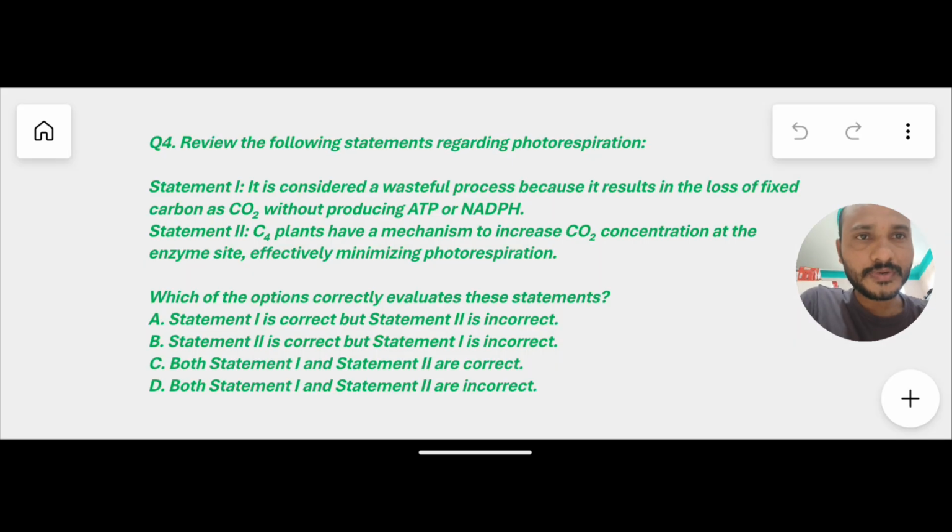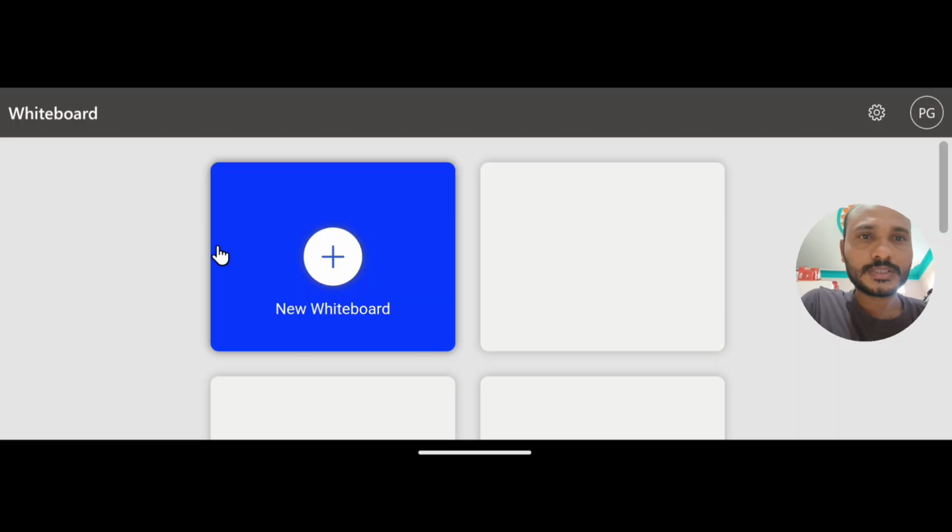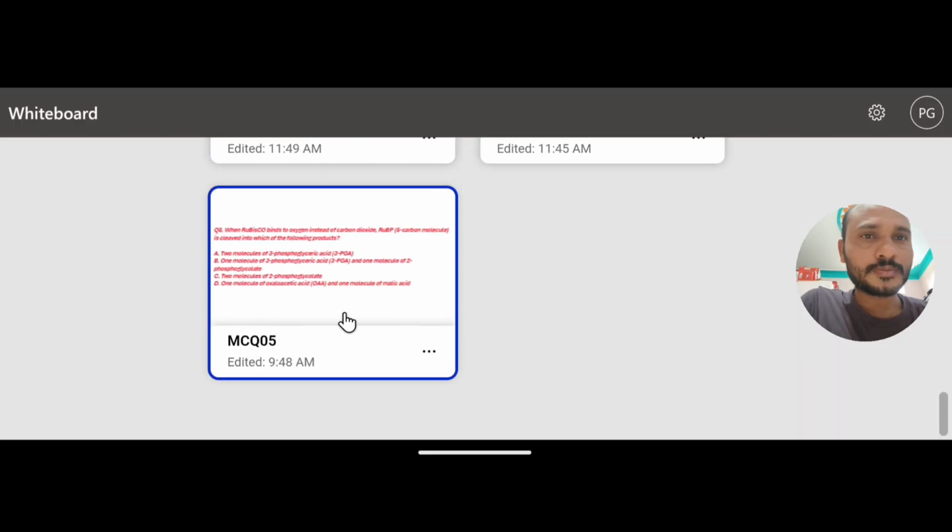Coming to the fourth MCQ from this topic. Review the following statements regarding photorespiration. Here there are statement 1 and statement 2. Read statements 1 and 2 and decide which of the options correctly evaluates them. Very easy statements here. And the last and most important MCQ.